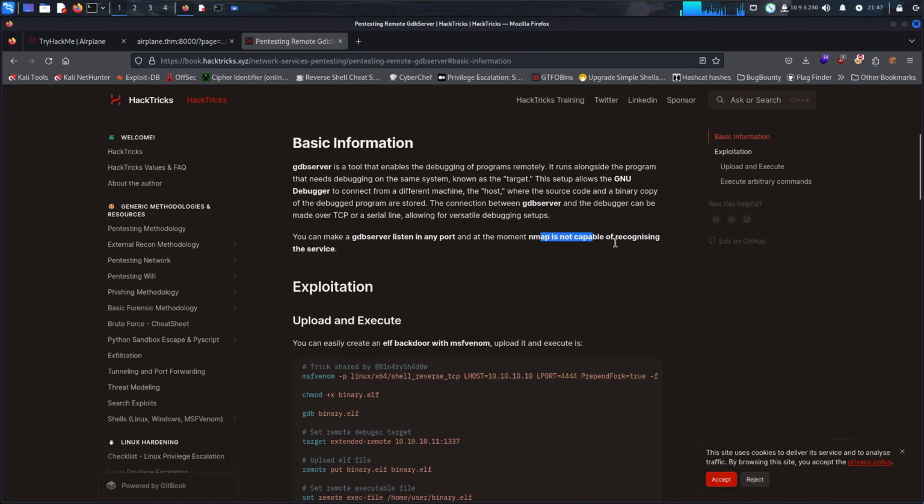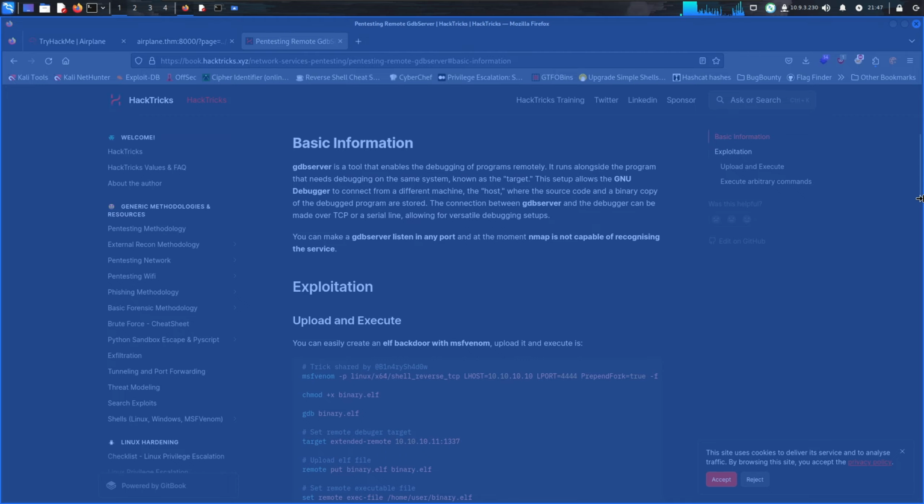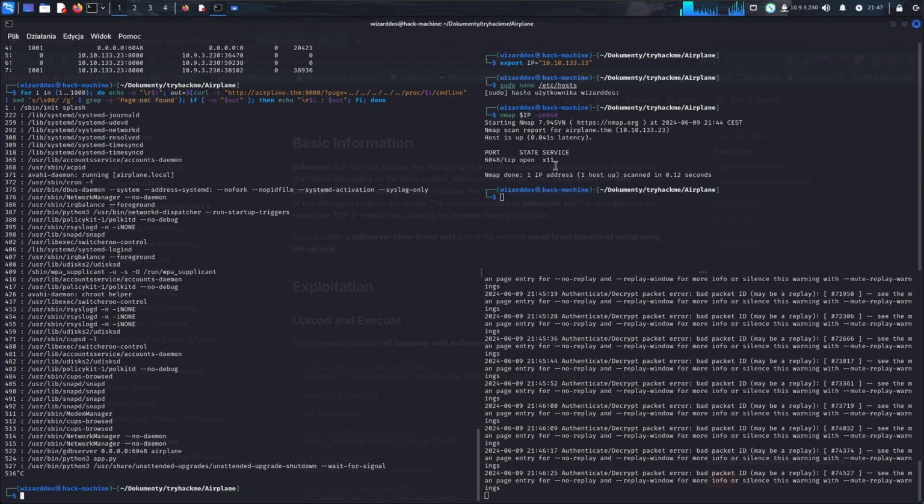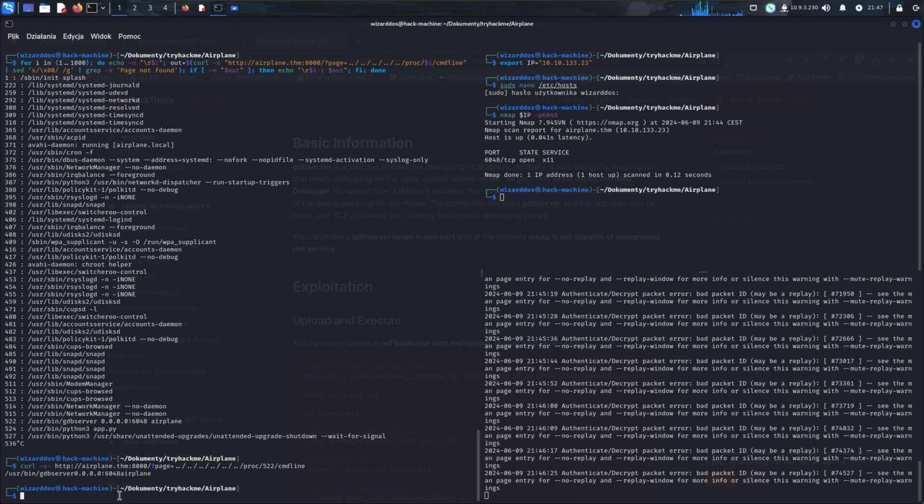Make an app capable of connecting service. So that's probably the reason why I said it's like X11 service and not GDB server. Alright, let's maybe curl -o airplane, but instead of that, we're gonna curl this, CMD line. Yep, that's it. Now we're gonna connect to it, so GDB.